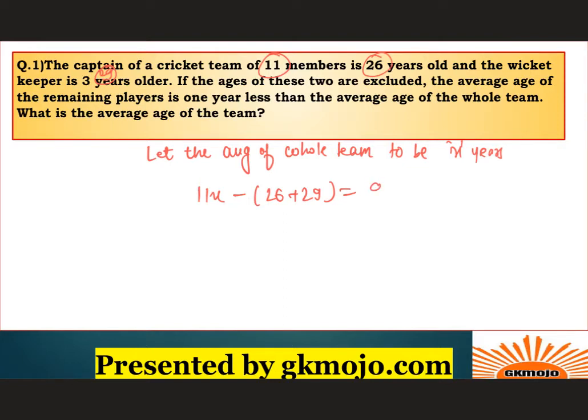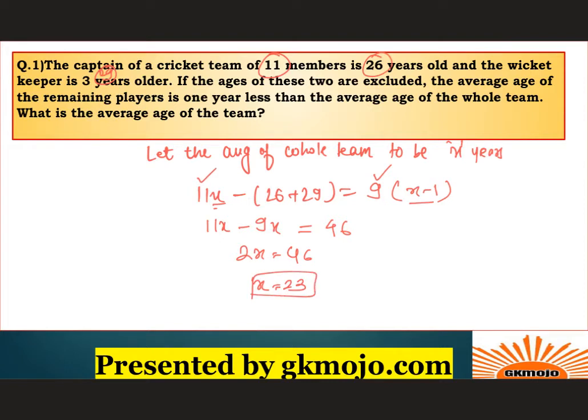Now the average becomes 1 less than the average of the whole team. So total members are 9 and the initial average was x, so now it would be x minus 1, right? Initially 11 players were there, captain and wicketkeeper are excluded, now 9 players are there and the average has reduced by 1. So let us solve this. 11x minus 9x, and the minus 9 shifts over there, so the overall effect will be 46. So 2x equals 46, x equals 23. So the average age of the team initially was 23. That is the correct answer.